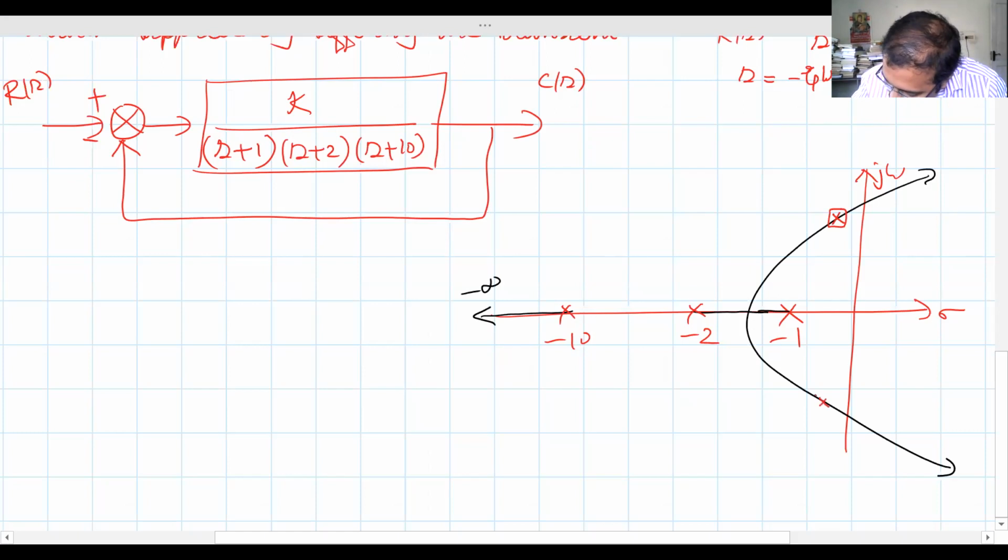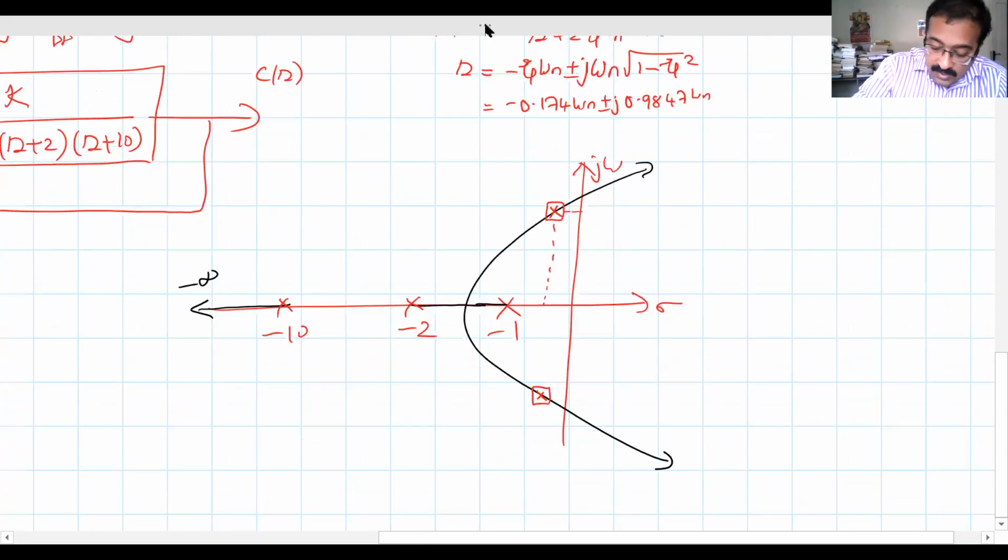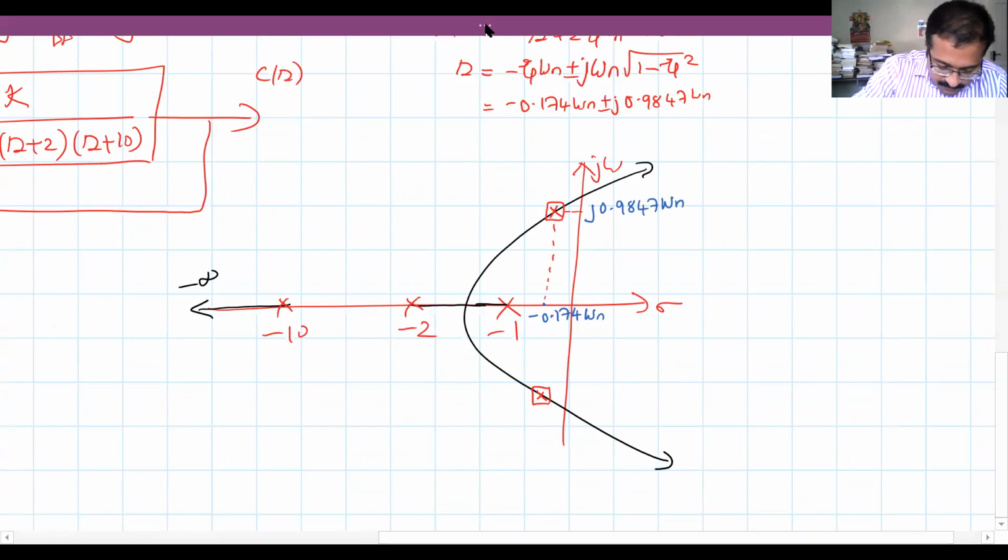There will be a complex conjugate pole here also. At this point, the damping ratio is 0.174, so we can substitute here. This will be minus 0.174 omega n plus or minus j 0.9847 omega n. That will be the dominant pole. Here the dominant pole value is minus 0.174 omega n plus or minus j 0.9847 omega n. These are my dominant poles.